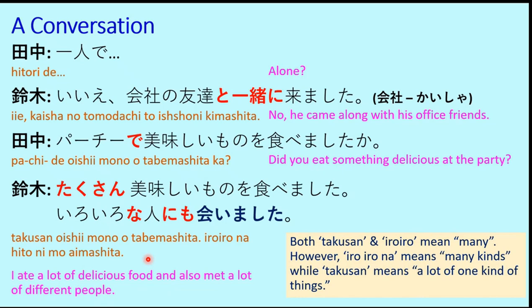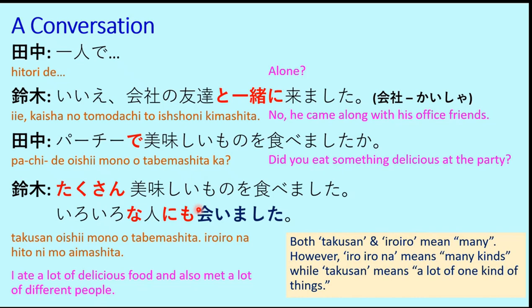So the concept of mo should be understood very carefully. If we don't use also here, then it will be iro iro na hito ni aimashita. There will not be any mo particle. Since we have written also, ni will be followed by mo. So this is the place where mo has to be inserted. Iro iro na hito ni mo aimashita. It will not be iro iro na hito mo ni aimashita. No, it will be first ni and then mo. So this is the placing.